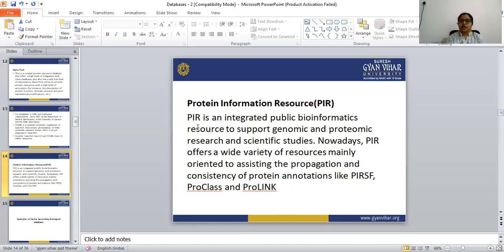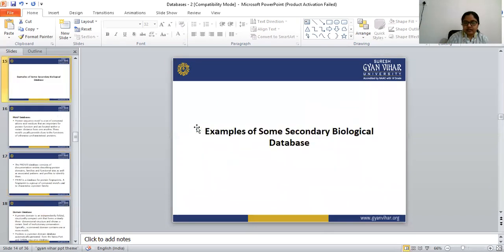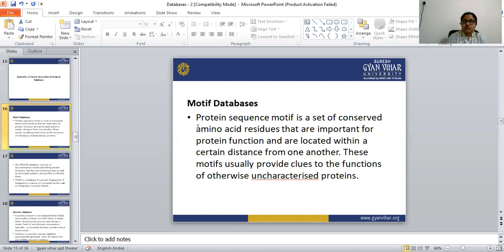So these are all examples of primary databases. The first one is GenBank, second is EMBL, third is the SwissProt database, and fourth is the Protein Information Resource, that is PIR. So let's see some examples of secondary biological databases. The first one is the motif database.